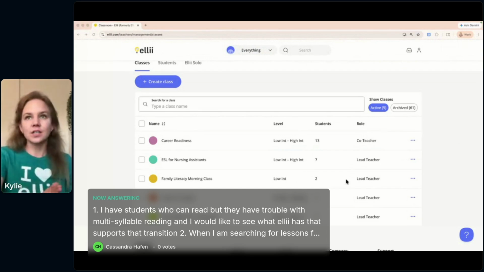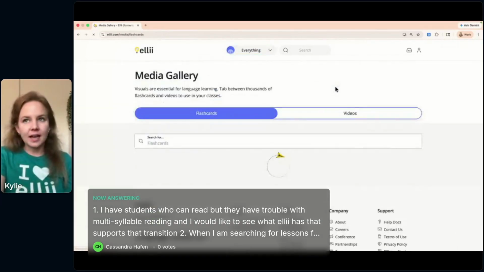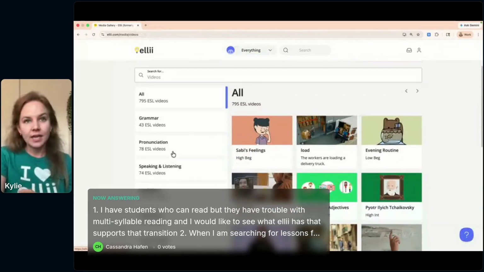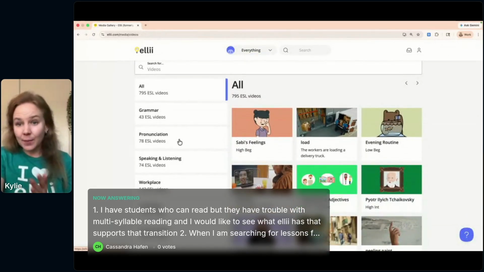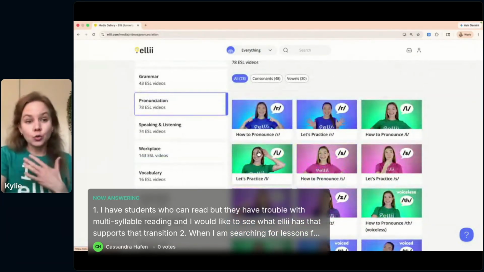This is a great question. So for videos, anytime you need a video, I recommend checking out our media gallery, clicking on videos, and then along the side here, we have it broken down into different topics, which I think you were looking for, maybe pronunciation here. So this is a good option to create a folder.